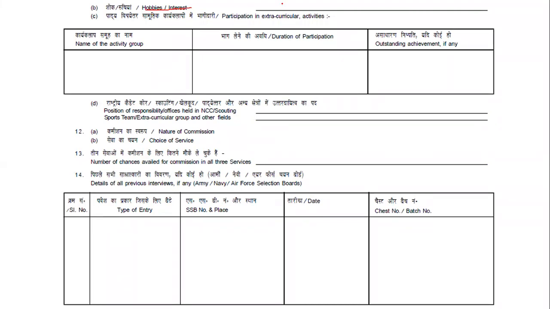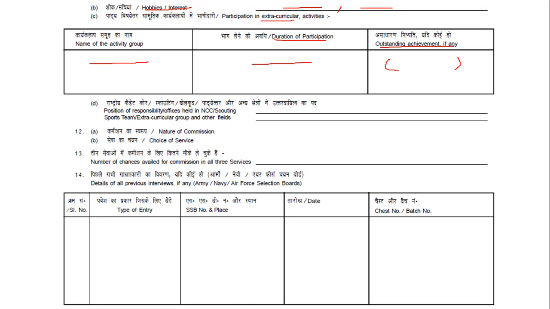What are you very much interested in? In your free time, what will you be doing? That is your hobby. Just fill it in over here, and then your extracurricular activities, other than academics, other than schooling, what you have done. You'll be writing here whether it's a group activity, the name of the group activity, how many days you have participated, and any outstanding achievements you have achieved or not. Those things you'll be writing over here. Clear?